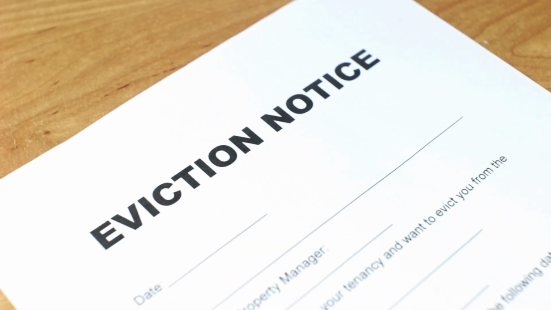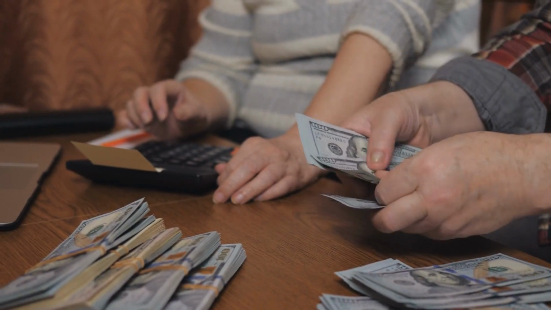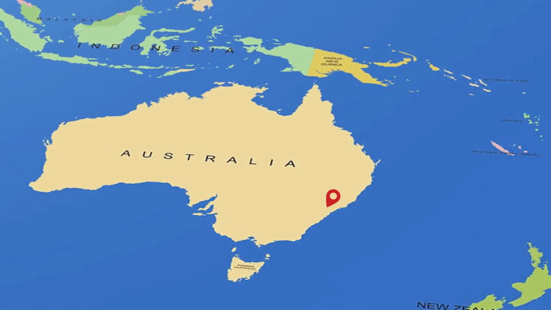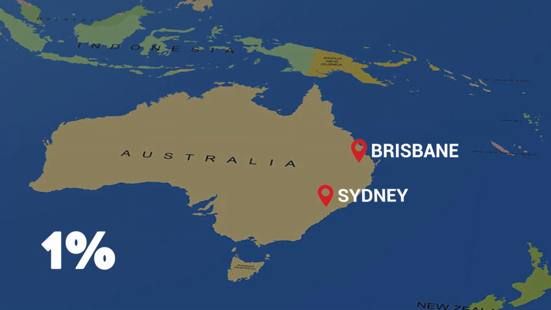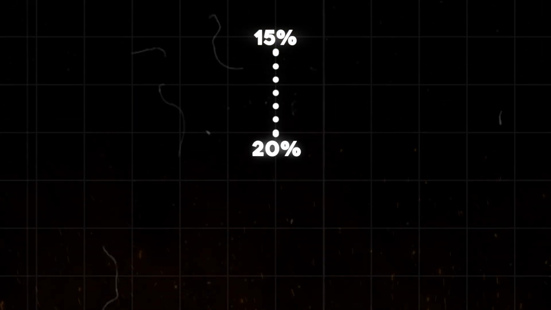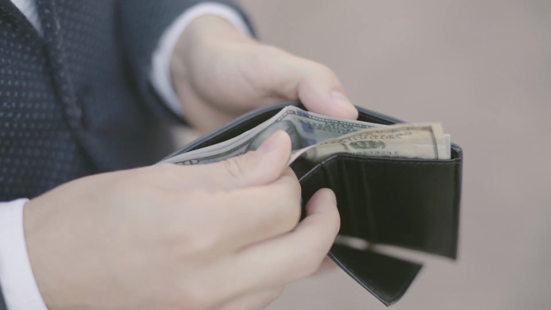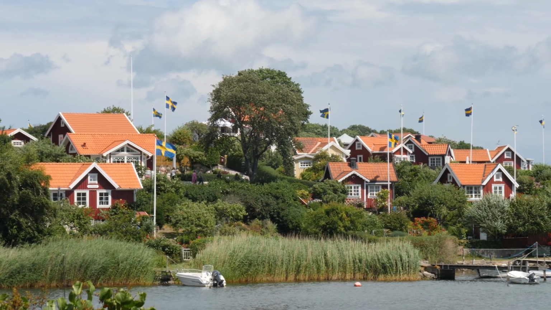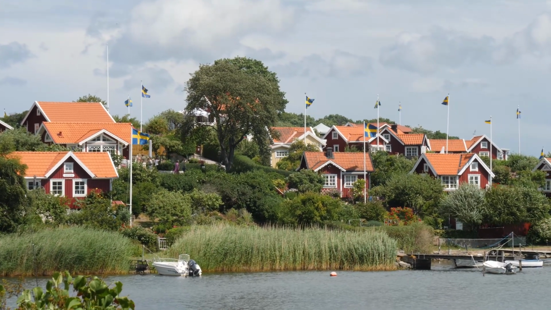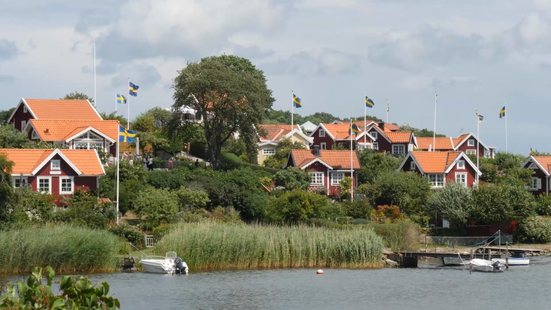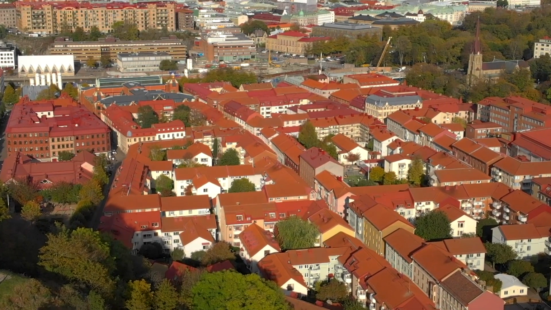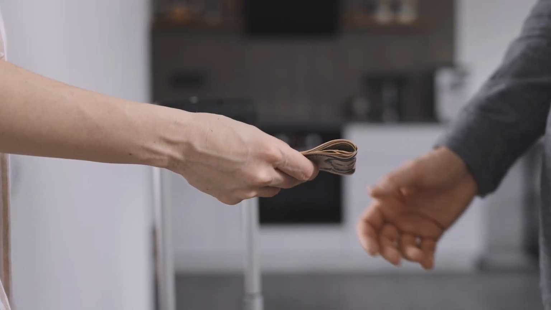Number 2. Rental market pressure. Rental affordability has hit crisis levels. Vacancy rates in cities like Sydney and Brisbane are below 1%, and rents have risen by 15 to 20% in just 1 year. Many families are forced to spend over 50% of their income on rent, far exceeding the OECD's recommended threshold for housing affordability. In Sweden, government-subsidized housing and rent control policies ensure affordable rentals. While these measures have drawbacks, they prevent the extreme rent increases seen in Australia.